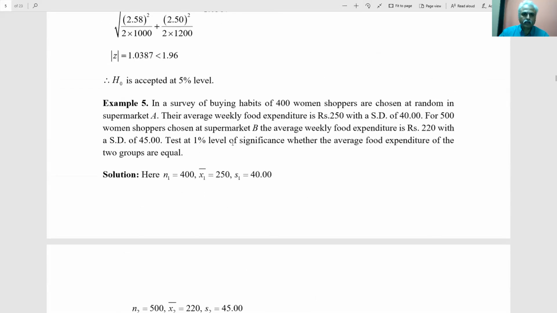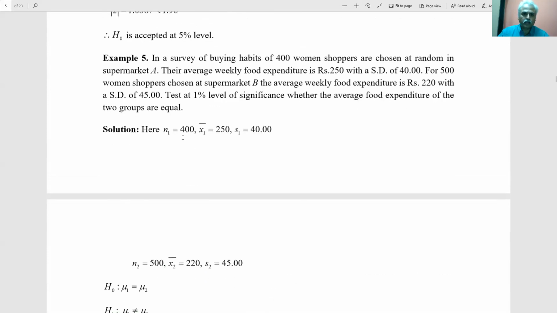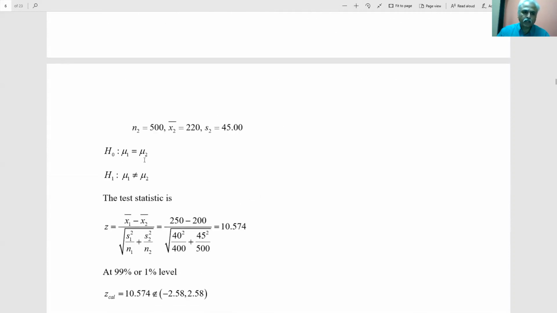Once again, supermarket A and supermarket B: you have n1 equal to 400 sample size. For that, average buying habits, taking expenditure as the criterion, is rupees 250 on average with a standard deviation of 40. Similarly for the second sample.